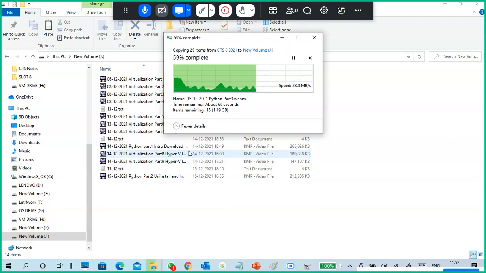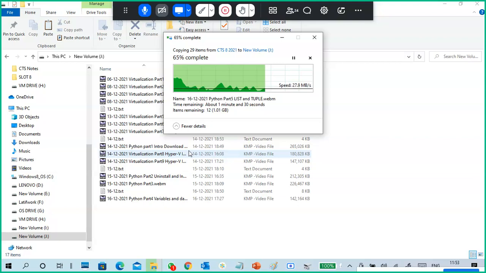Next, you can connect this data to your virtual machine. You can make a copy of it and send it to your friend. A normal hard disk you can't send, right? But a virtual hard disk, what is virtualization?